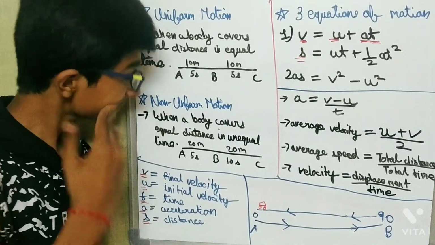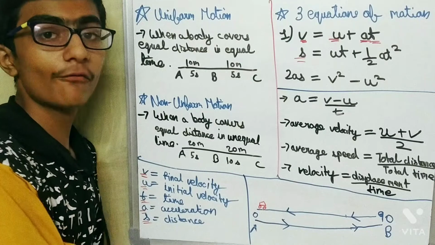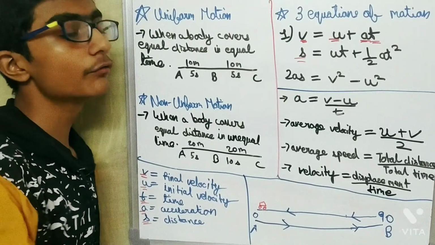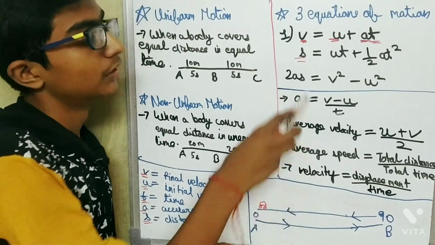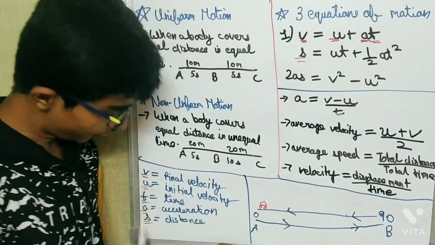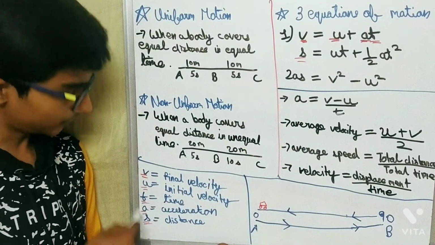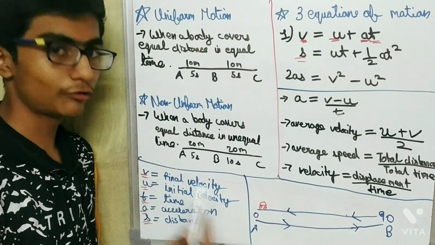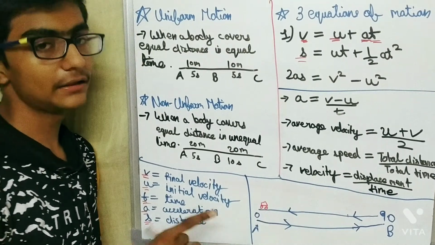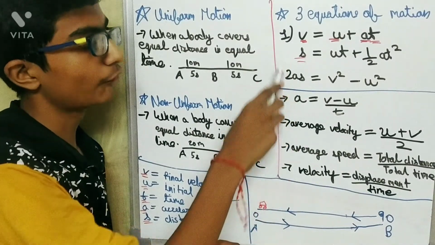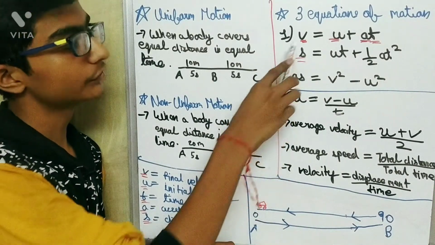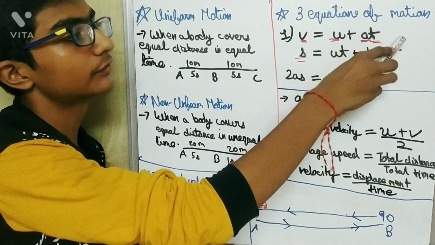So now there are three main formulas of motion. Whenever you have to find motion, you can apply these formulas. These five things are there in the question, and you have to find any one of them and the other four are given, then you can use these two formulas because distance is not given in the first one.